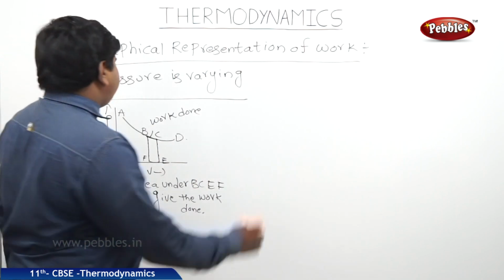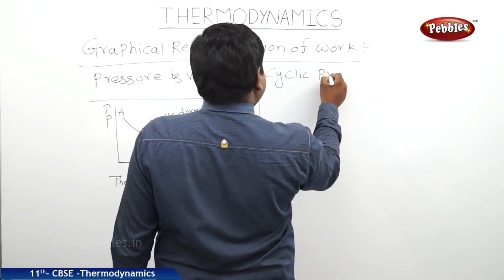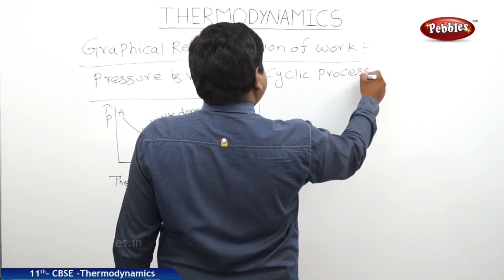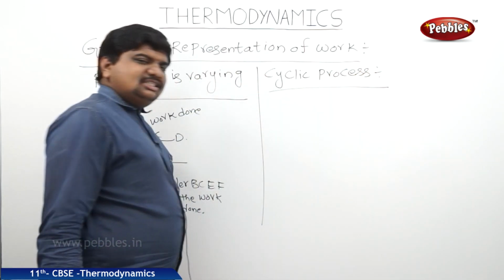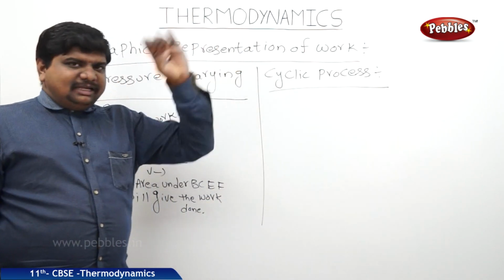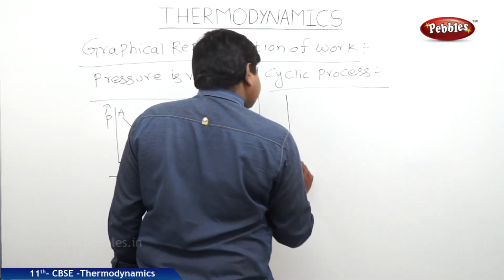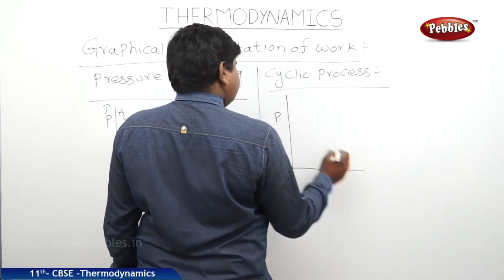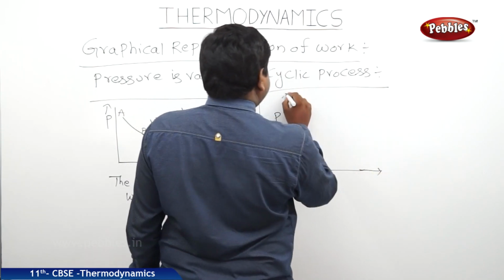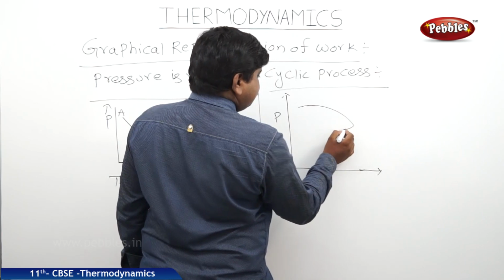The next one is cyclic process. Cyclic process means the process should be repeated and it should go to the original place after completing one complete interval. So the graph will be like this. This is pressure, this is volume, it expands as well as compresses.